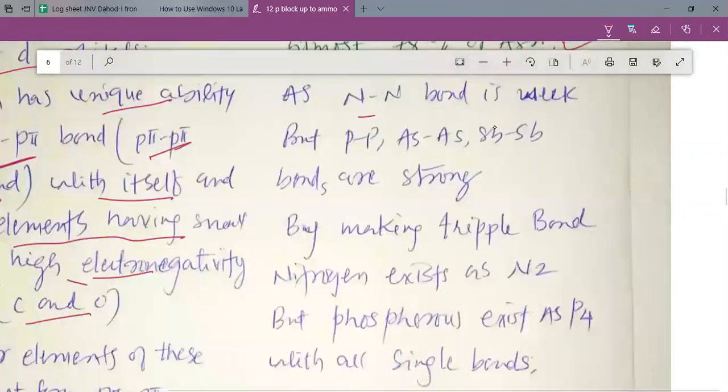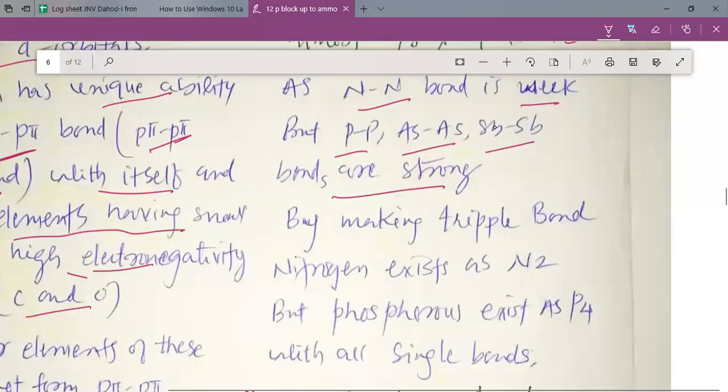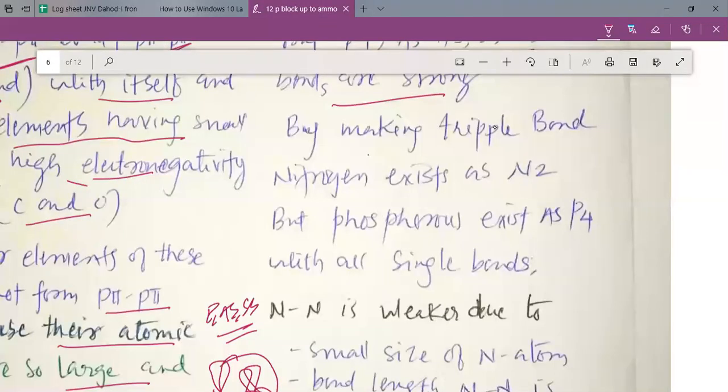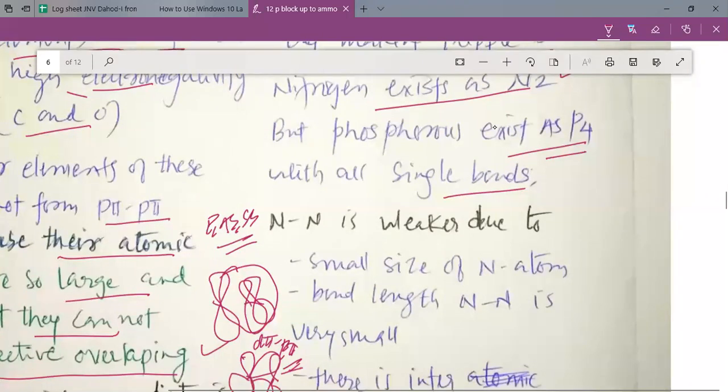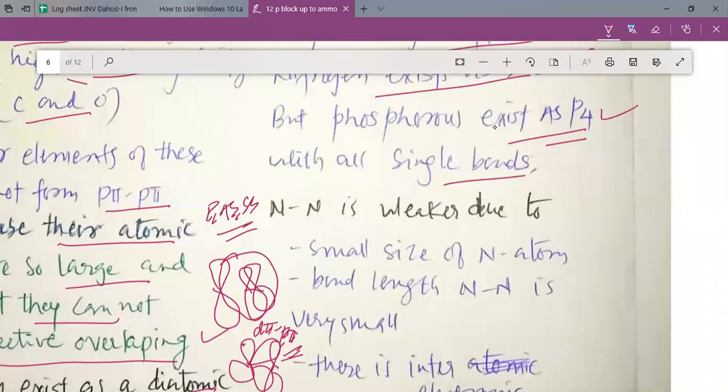As the nitrogen single bond is weak, but phosphorus, arsenic, antimony single bonds are very strong. Thus, by making a triple bond, nitrogen exists as a diatomic molecule, but for phosphorus, the P-P single bond is quite strong. Phosphorus can exist as a P4 molecule, and that is why we can say that the catenation property of phosphorus is greater than the catenation property of nitrogen.